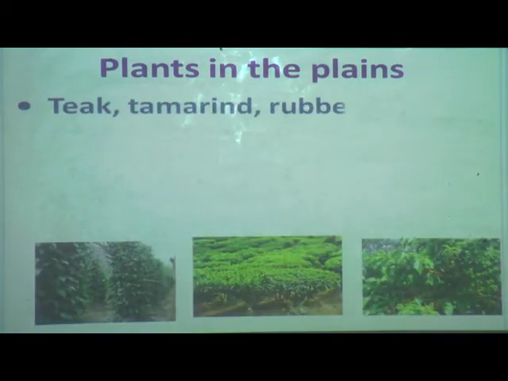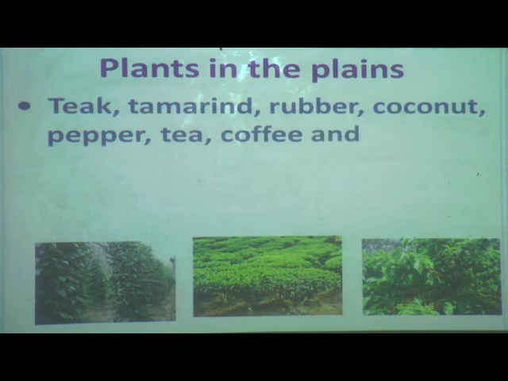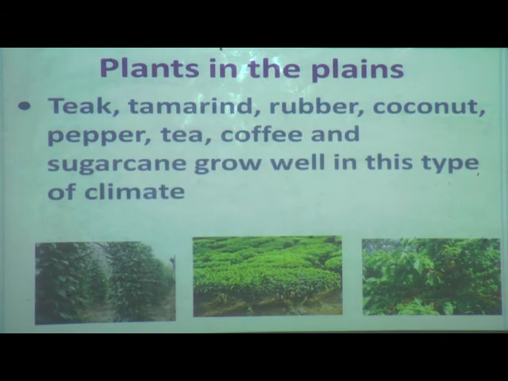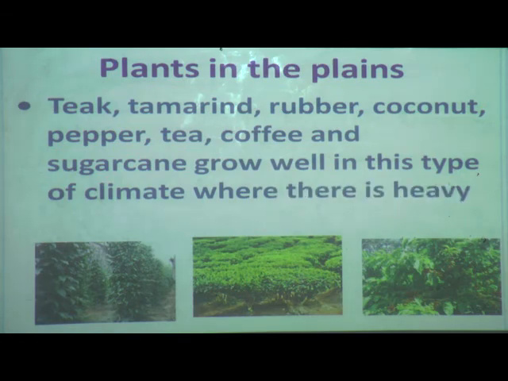Now I will show you some more: teak, tamarind, rubber, coconut, pepper, tea, coffee and sugarcane. These all are the plants which grow well in this type of climate where there is heavy rainfall. These all are the plants which grow in the plains.